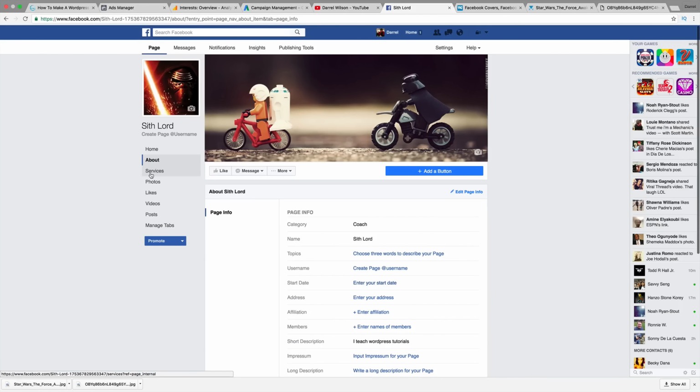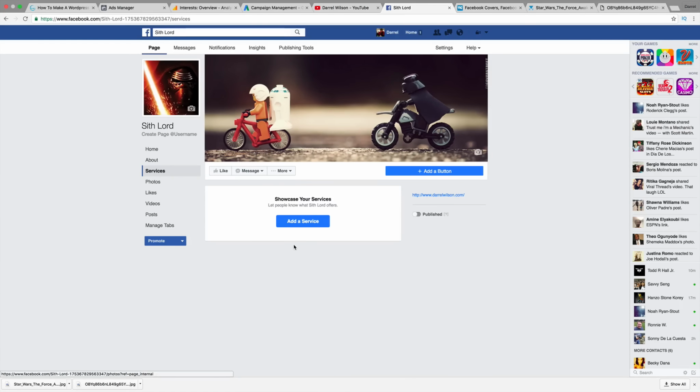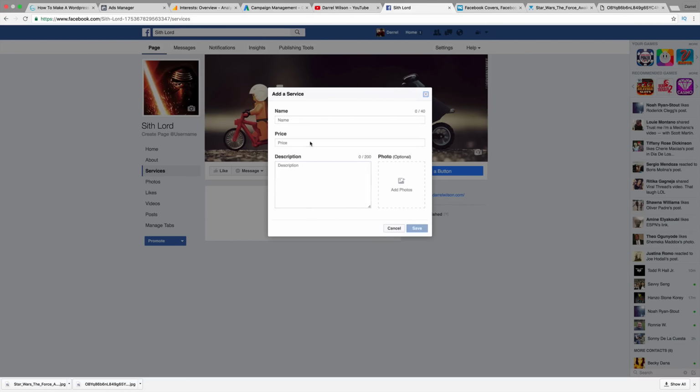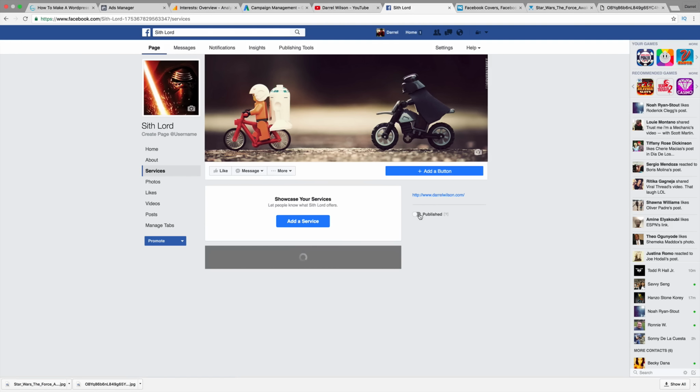Next, you have your services tab. You can add a service right here. For example, what do you want to service? Maybe I want to do web design. So mine's websites for maybe, I don't know, 500 bucks. And then, you know, I make awesome websites. And I can add a photo right there. You probably would want to add a photo. So I'm going to click on save right there. All right. So we have our services right there. Websites, 500 bucks. I make awesome websites.